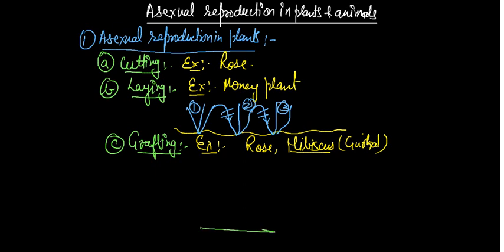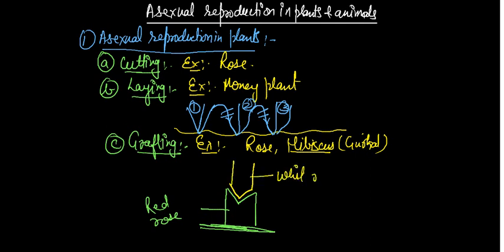Suppose this one is the soil, and you cut that plant part in this shape. Suppose this is the red rose stem, and you place another rose stem here in this way, suppose that this is the white